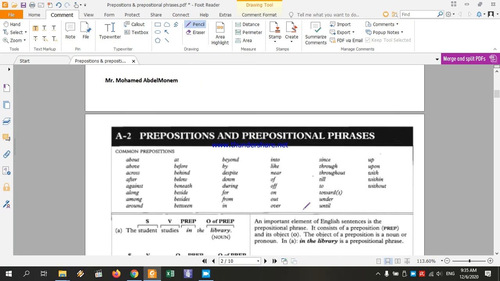Now let's take a look at some of the prepositions that are very common. First we have about, above, across, after, against, along, among, around, at, before, and so on. We have so many prepositions that you need to familiarize yourself with. Perhaps most of them you already know by now.